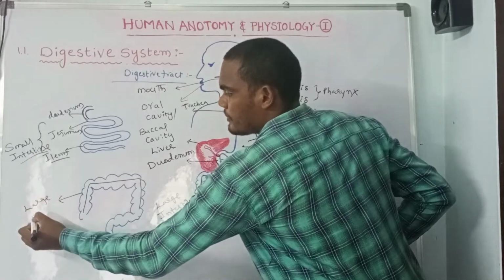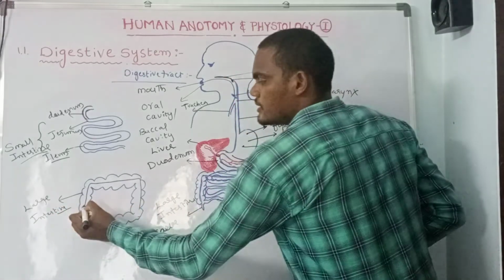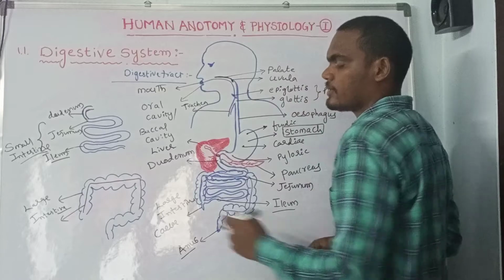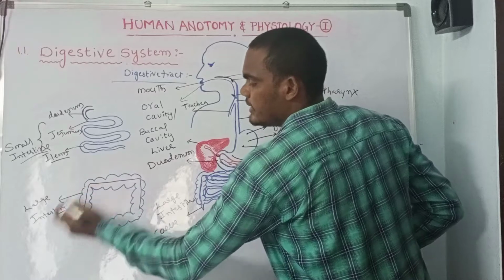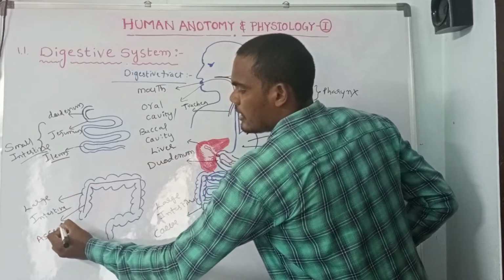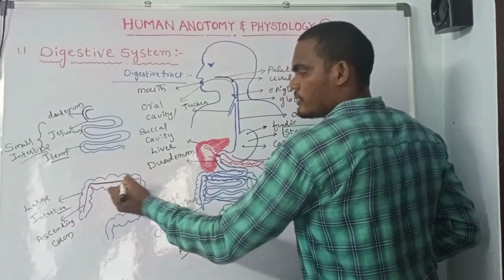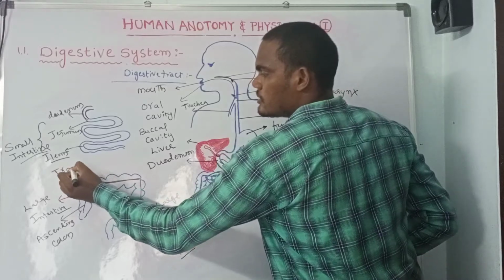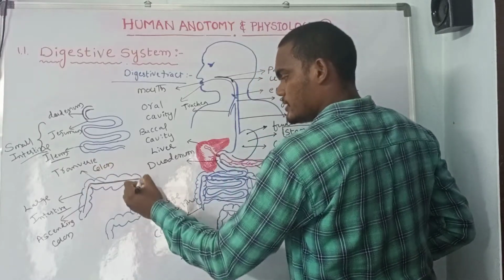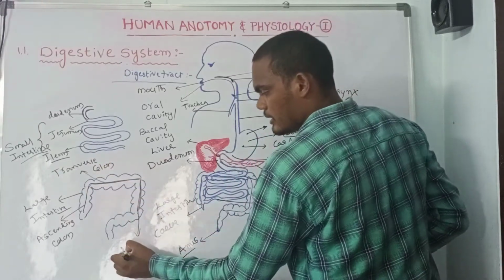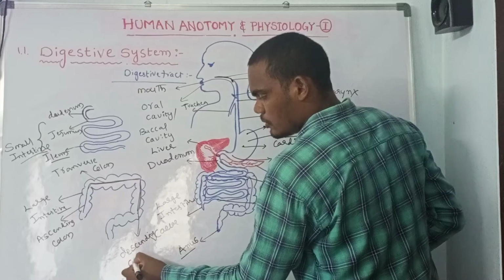The food passes through the ascending colon, then the transverse colon, and then the descending colon.